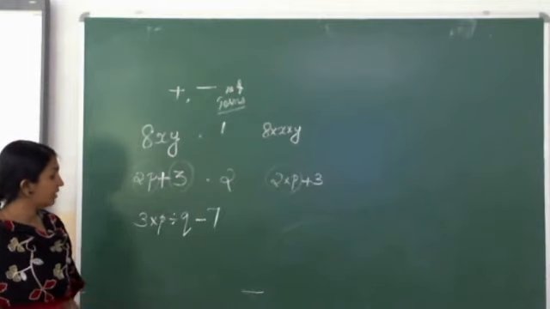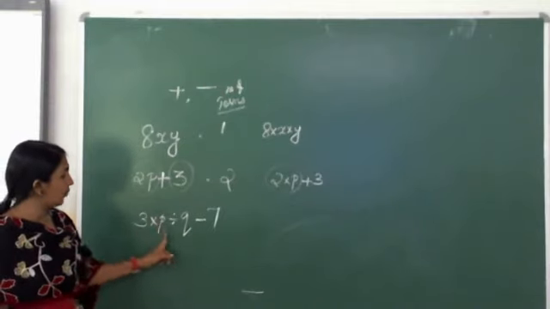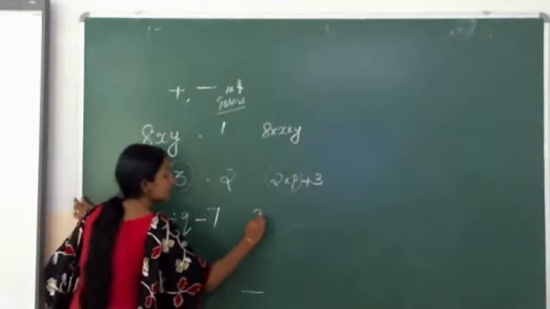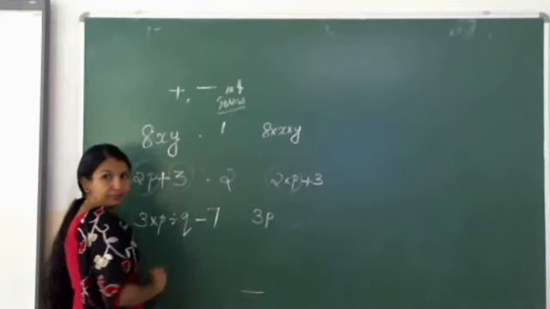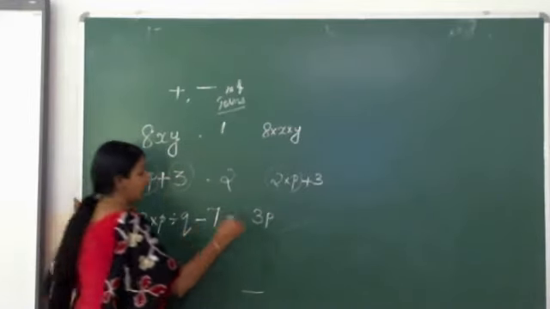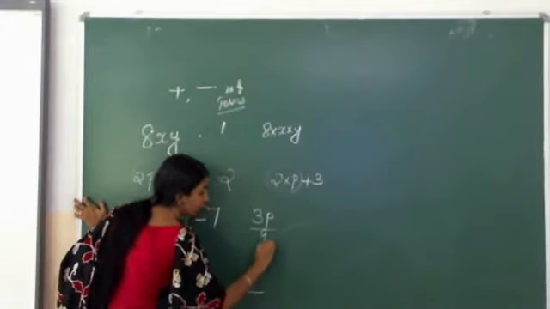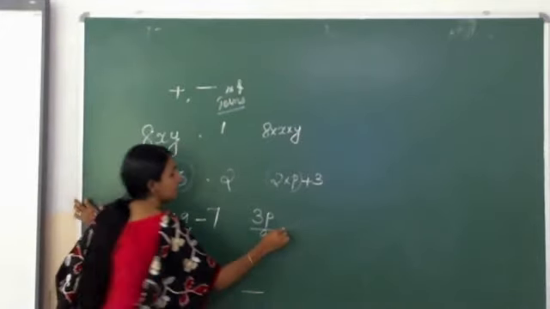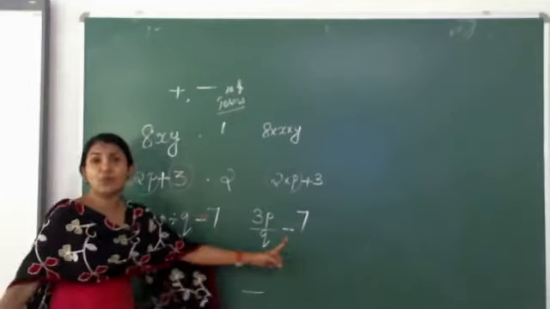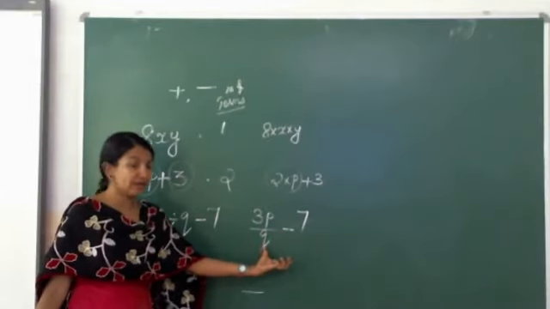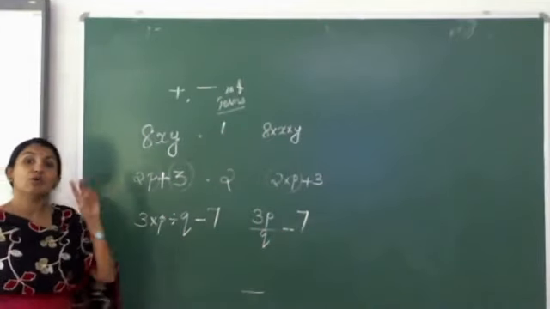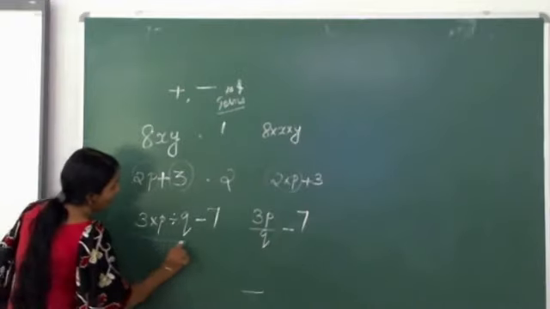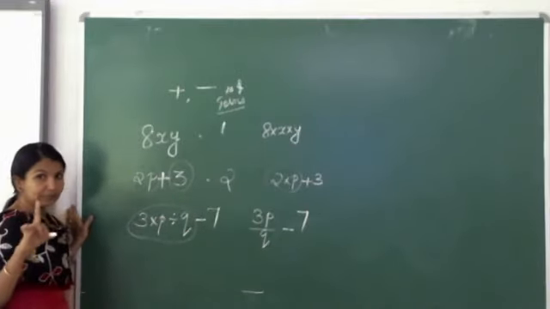How many terms are here? Here 3 into p, we can say it as it is, 3p divided by q, means by q, minus 7. This is the correct way to write. So how many terms are here? Only 2 terms. This all together is one term.